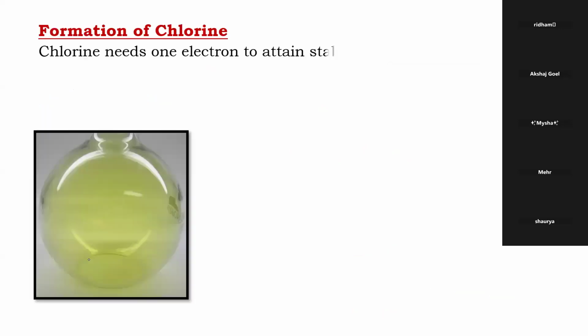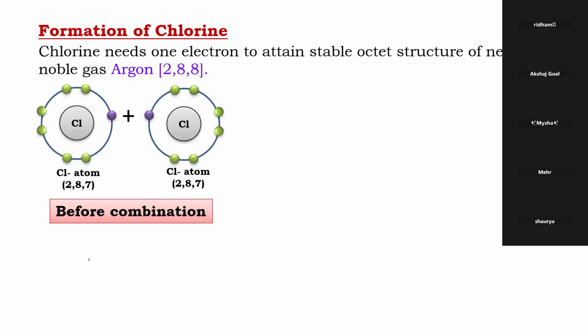Acha, chlorine I'll take. Chlorine also, beta, let us see. This chlorine's atomic number is 17, and its configuration is 2, 8, 7. This is also 2, 8, 7, but it wants to become 8. This fellow is having 7, and this is also having 7. Both are non-metal. They will come close to each other.